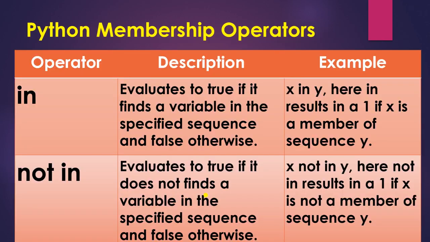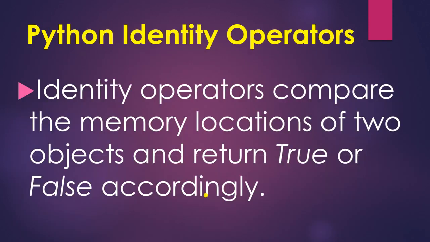There are two membership operators, that is in and not in. In will evaluate to true if it finds a variable in the specified sequence and false otherwise. Not in will evaluate to true if it does not find a variable in the specified sequence and false otherwise.